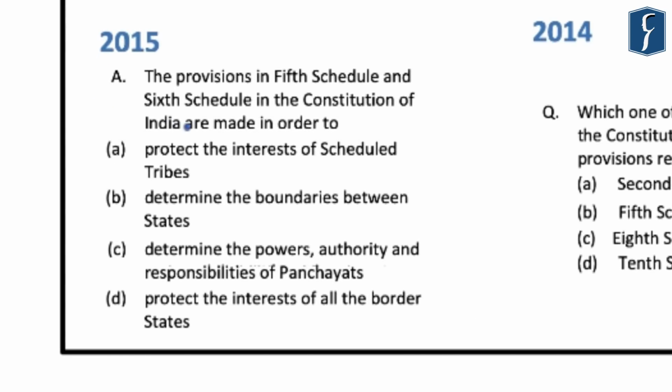And the question of 2015 reads, the provisions in the 5th schedule and the 6th schedule in the Constitution of India are made in order to. So as we all know that the main objective of these schedules is to protect the interests of the scheduled tribes.